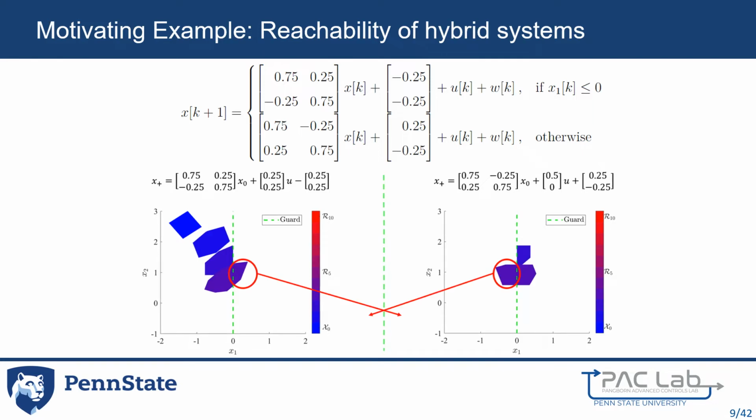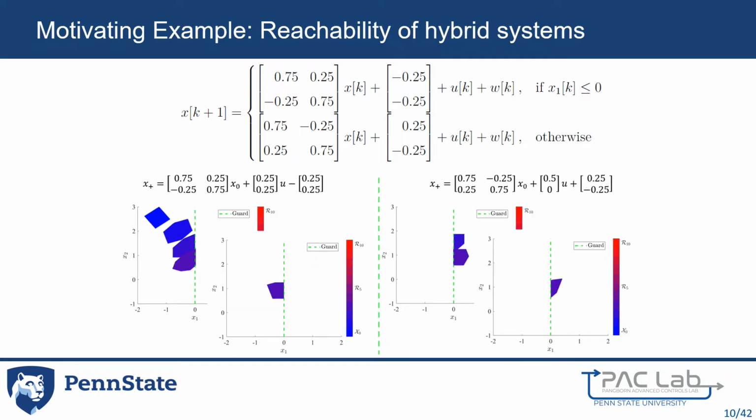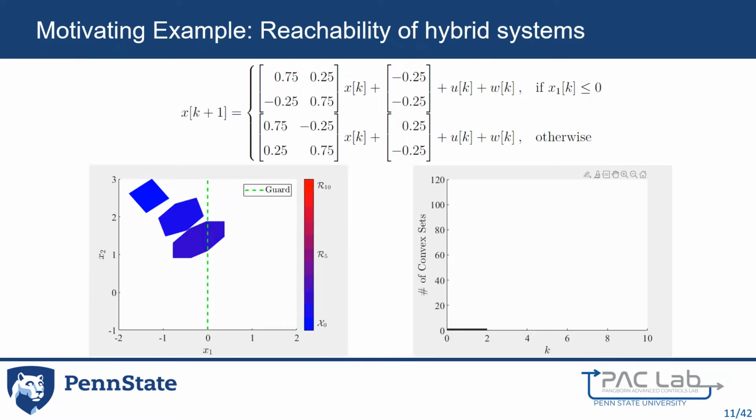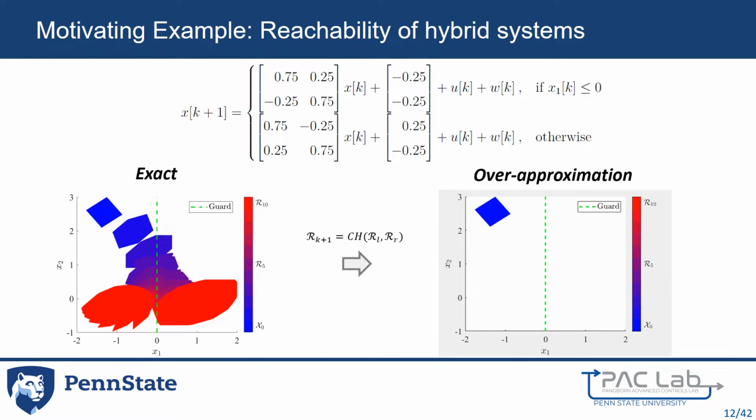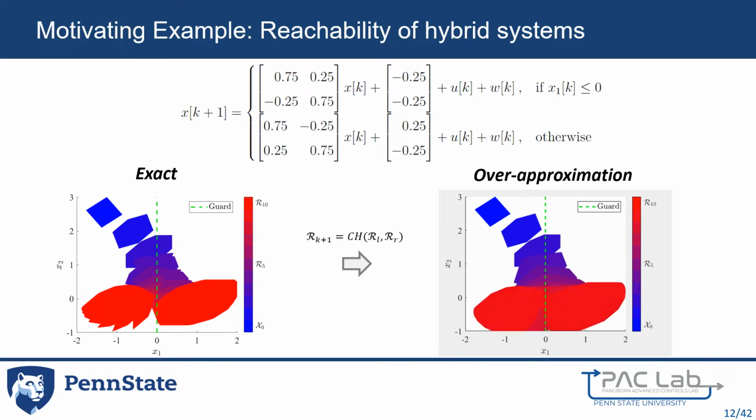Again, at k equaling 3, both reachable sets have portions in both regions, and so both reachable sets can be split again, and the number of reachable sets that must be considered doubles. In the case where reachable sets continually intersect both regions, the number of reachable sets that must be accounted for at each time step can grow exponentially, quickly overwhelming memory limitations of a computer. To combat growth in the number of sets, one technique is to over-approximate the reachable set at each time step, though error is case-specific and difficult to analyze.